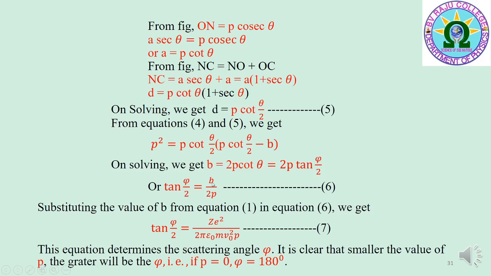Substituting the value of B from equation 1 in equation 6, we get tan phi by 2 is equal to ZE square by 2 pi epsilon 0 MB0 square P, that is equation 7. This equation gives the relation between scattering angle phi and impact parameter. From equation 7, it is clear that the smaller the value of P, the greater will be phi. That is, if P is equal to 0, phi is equal to 180 degrees, and for P not equal to 0, phi is less than 180 degrees.